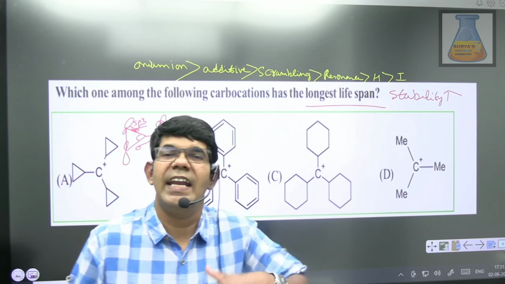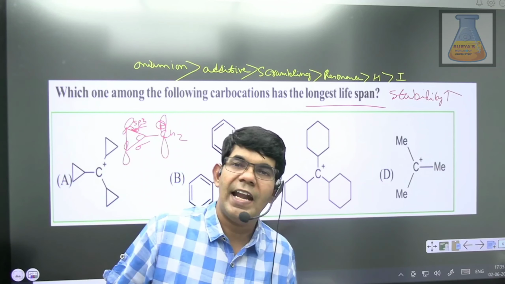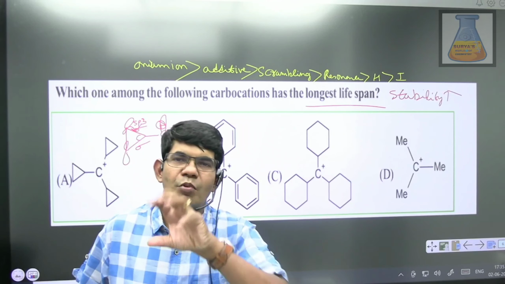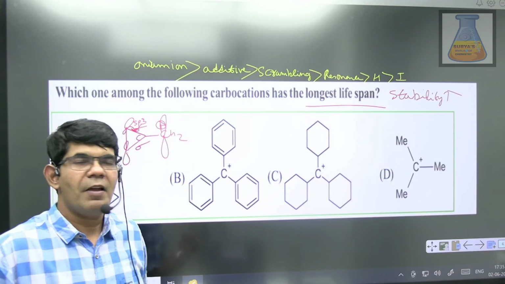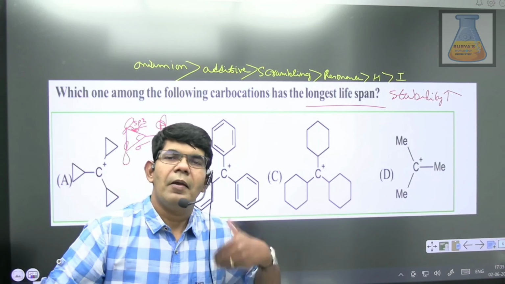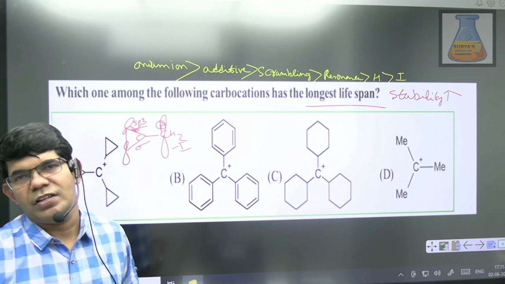Then what is this additive effect? Additive effect is a combination of bent character and the electronegative nature of this carbocation. This carbocation will have which kind of effect? Minus I effect. The strong minus I effect allows the sp3 orbitals to be involved in resonance.